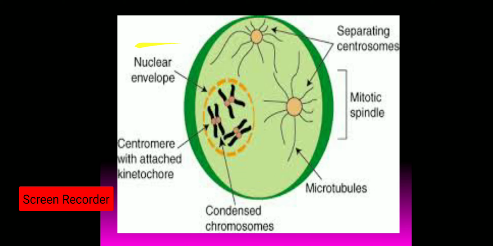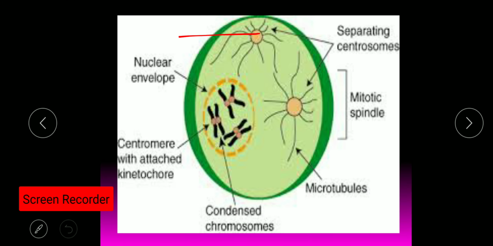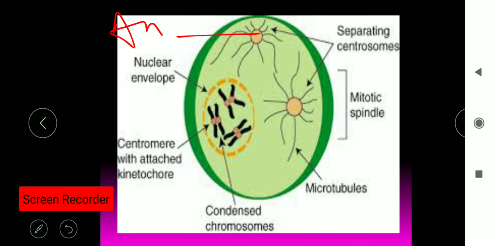One is the animal pole, and the other centriole moving to the other point is known as the vegetal pole.